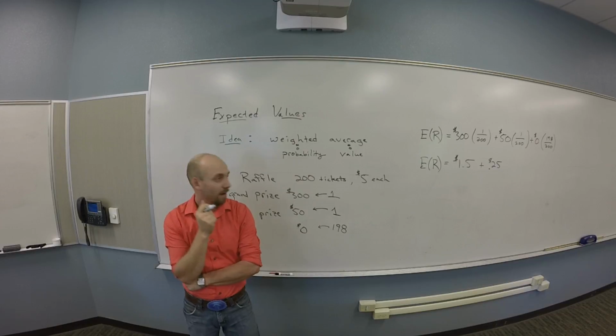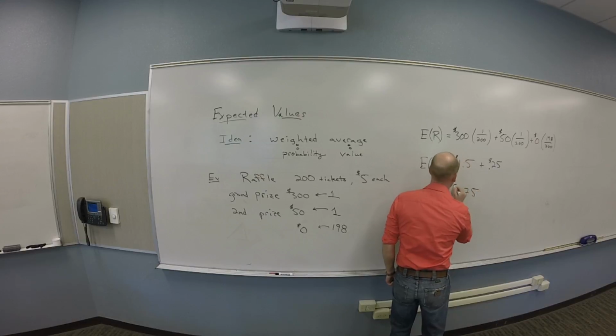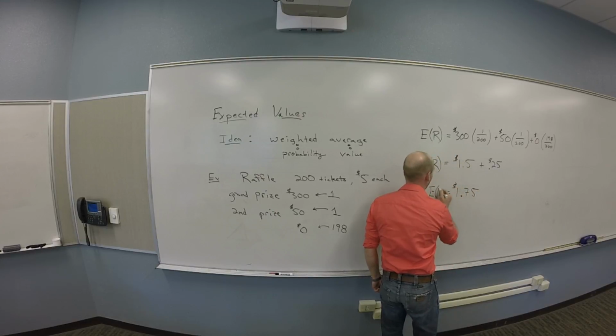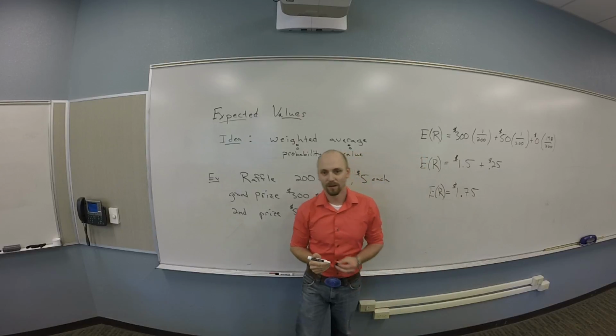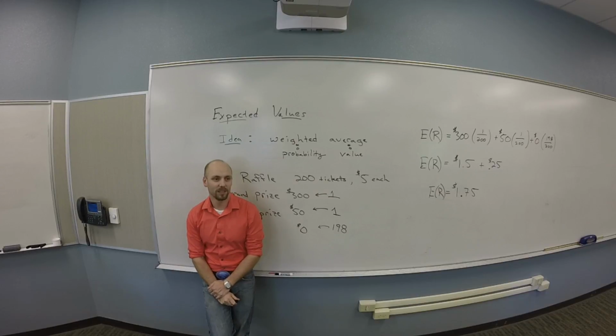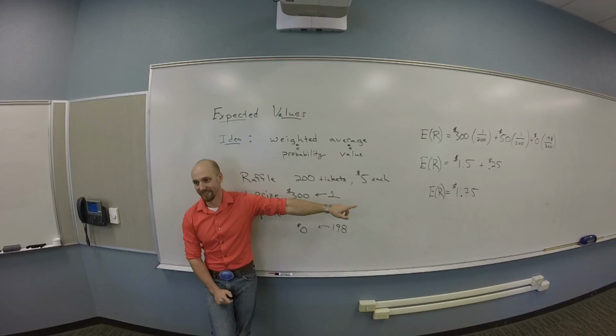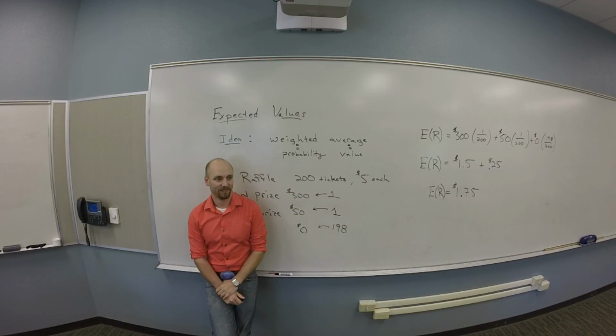Now it makes sense. Okay. I have lied to you a little bit. Why have I lied to you? This is how much each ticket costs. So I have right now the expected return. What should I account for here? Yeah, I should account for the $5 ticket price. This is what I expect to win, assuming I had a ticket. So, what do you actually expect to make?